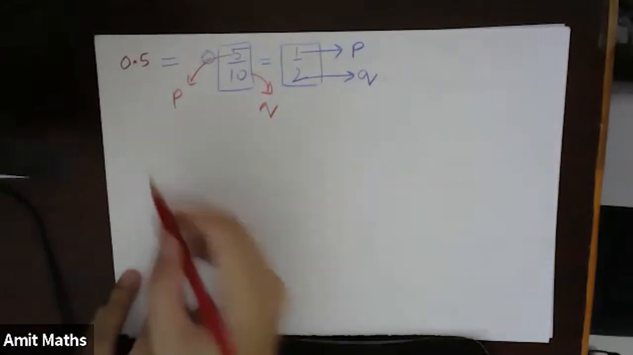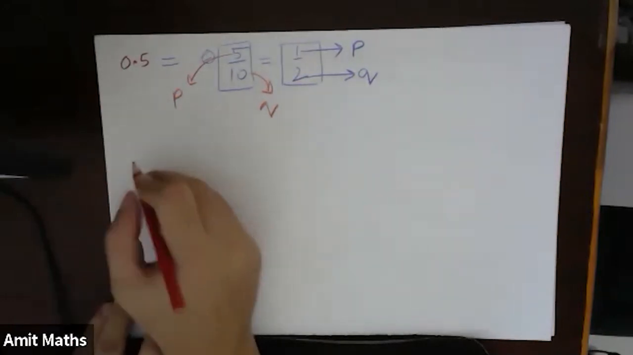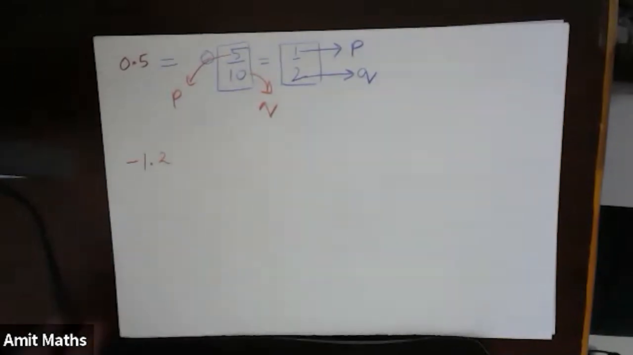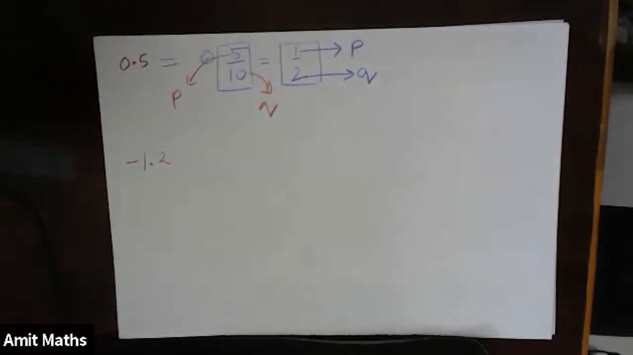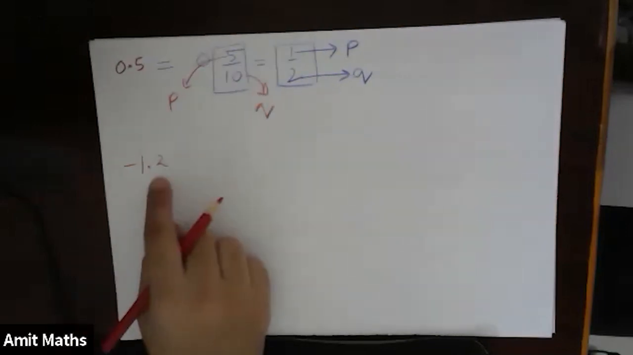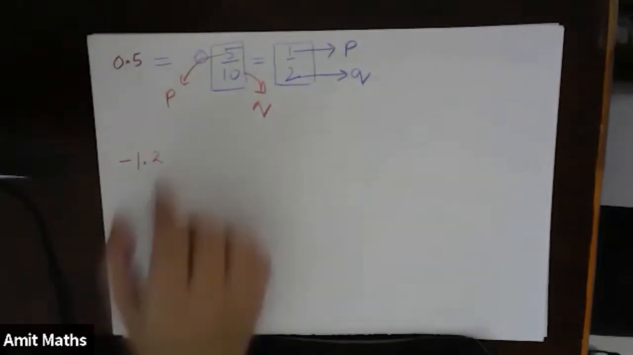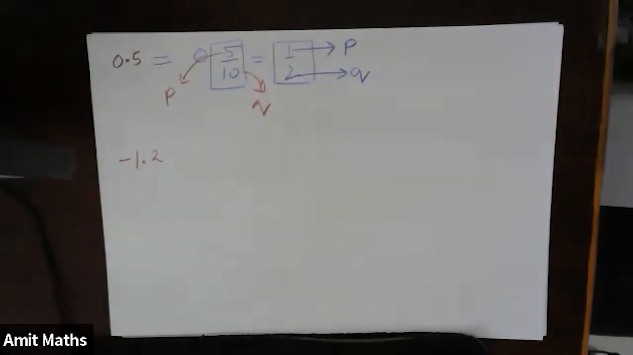Fine. Now see, the next example which I can take is minus 1.2. Let's see what you will get. Write this also in the simplest form in P by Q form. Minus of 1 by 2. And think about it, what will be the value of P and what will be the value of Q?